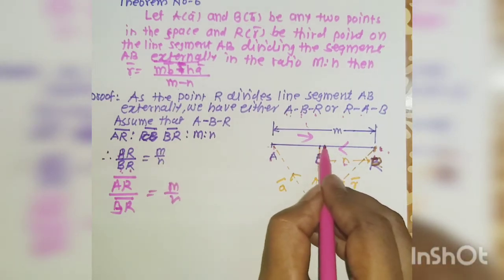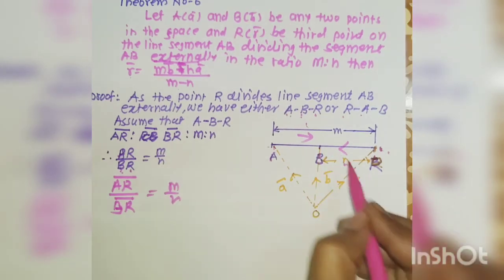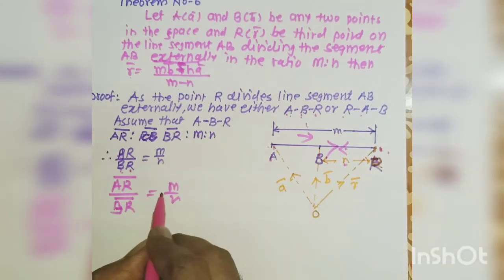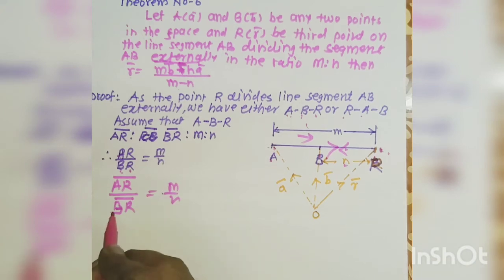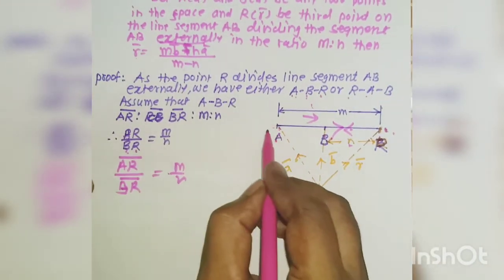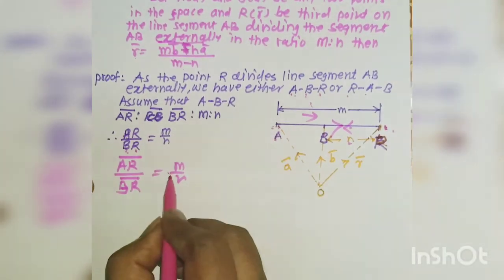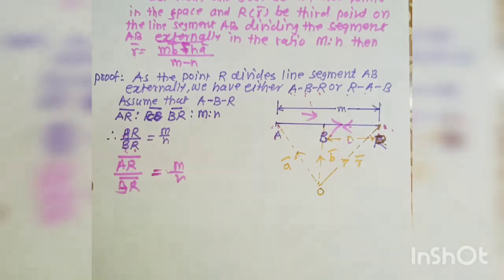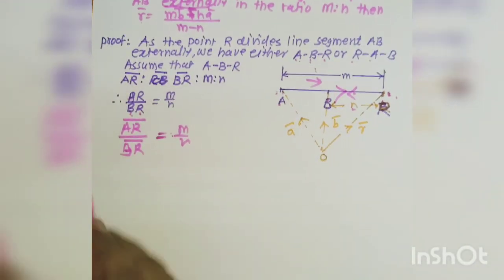The direction of these two vectors is the same. If we take RB, then we put a minus sign. But in our text we take BR, therefore here I take BR. Otherwise, for AR and RB we take the negative sign, minus m by n, because the direction is opposite.